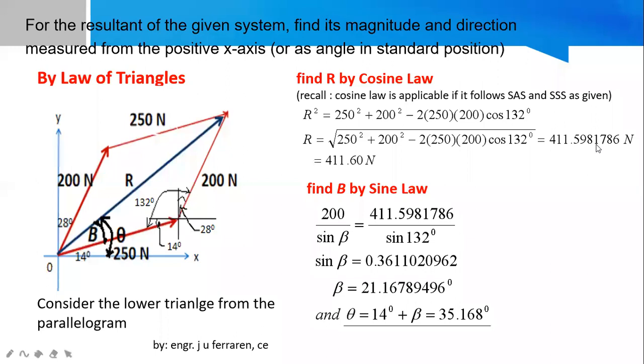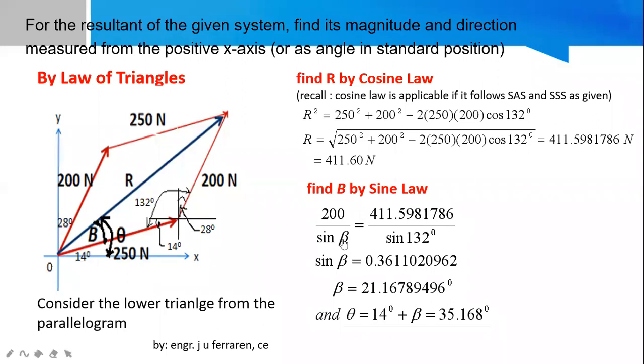Instead, I'm using the value with a lesser degree of inaccuracy. This is rounded up, but it is somewhat more accurate than that one. So 411 point, over the sine of the opposite angle, sine of 32.